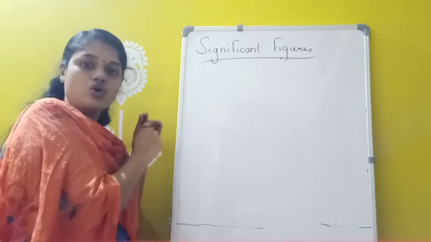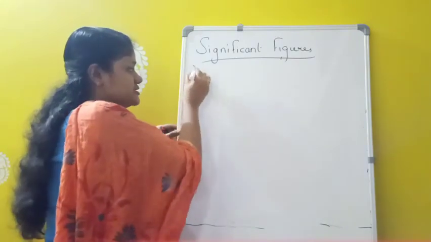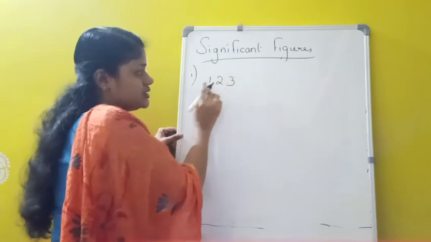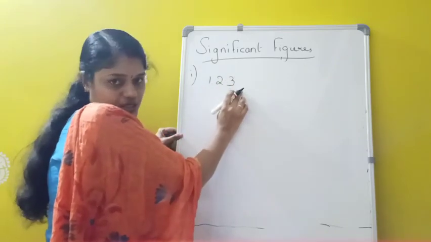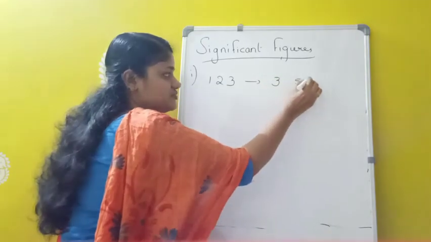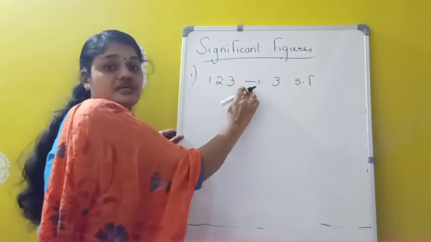First one is all non-zero digits are significant. For example, suppose I am taking 123. So here all numbers are non-zero only. So here we have how many significant figures? 3 significant figures. So all non-zero digits are significant.